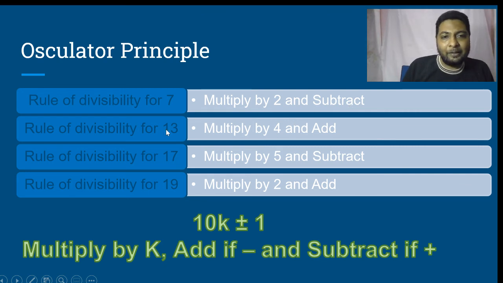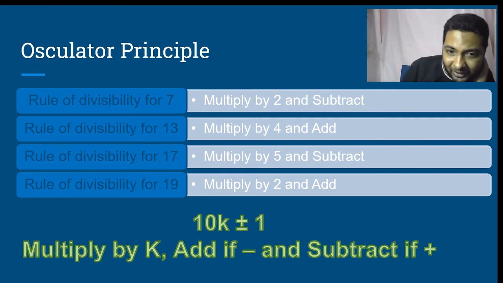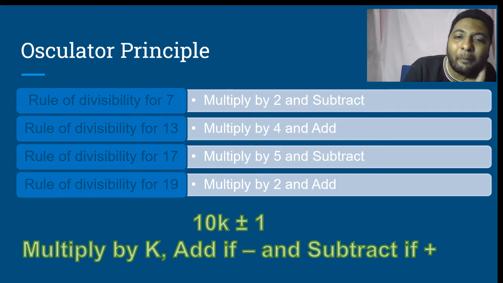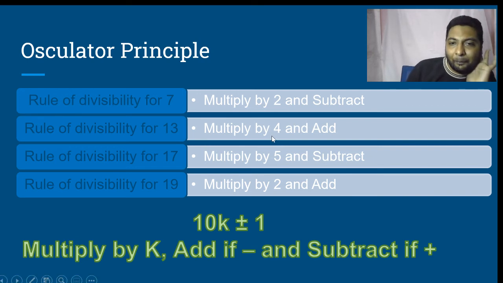For 13, the multiple of 13 which is in this format is 39, which is 10 into 4 minus 1. So we multiply the units place digit by 4, and because we are doing 10k minus 1 here, I will add it to the remaining part. Because of the minus, I will add to the remaining part.